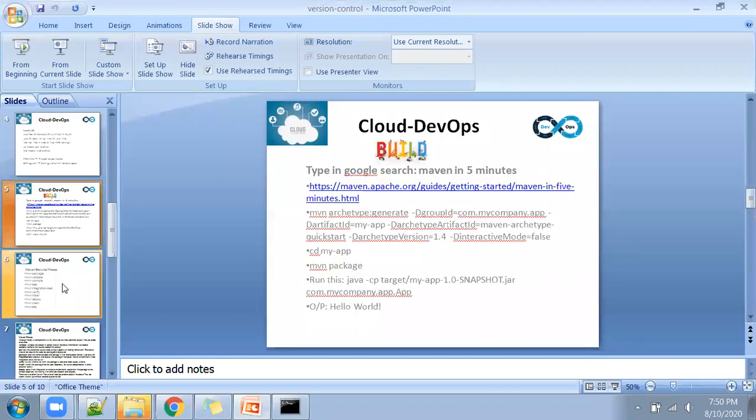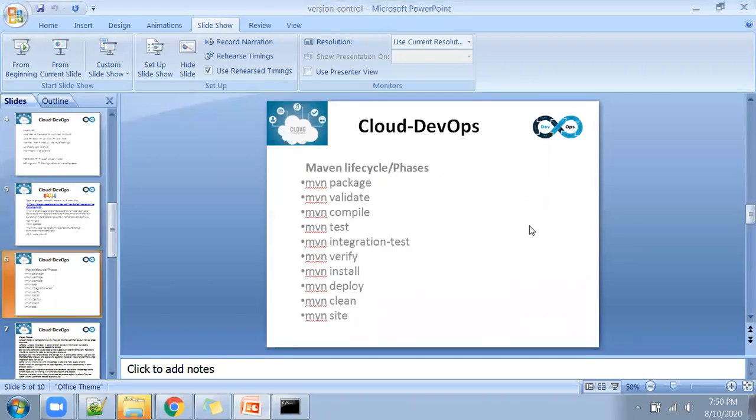So this is the Maven life cycle phases. The same life cycle is available in the Maven 5 minutes page. If you go through the same page, that is fair enough. You don't need to do R&D on Maven. Whatever commands and procedure I tell you today is enough to work with Maven, and post this, you don't need to learn anything more about Maven.